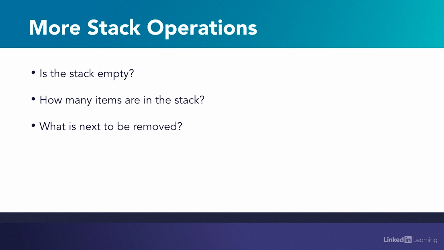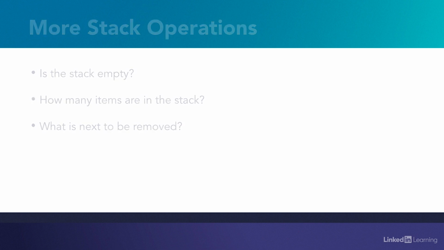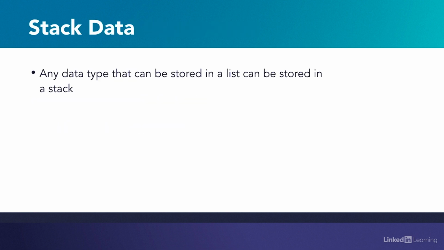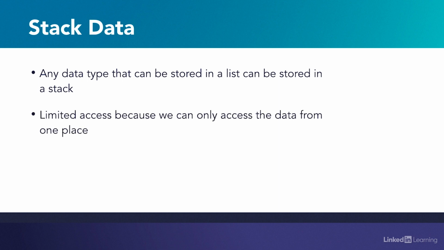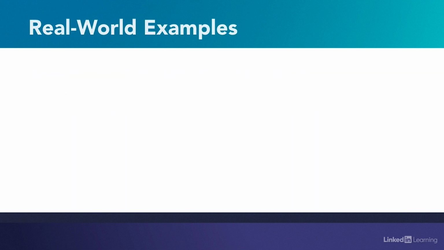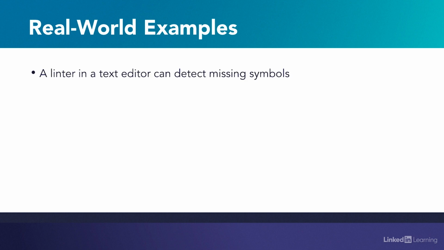We talked about some operations we'll need to be able to make on a stack. In terms of the data the stack will hold, it can be any data type that can be stored in a list. Further, the stack is what's called a limited access data structure. This is because we can only access data from one place, the end of the list. A couple examples in which stacks could be used in your everyday life are a linter in your text editor, which is able to tell you if you're missing an opening or closing symbol, or reversing the characters in a string, which is a common interview question.